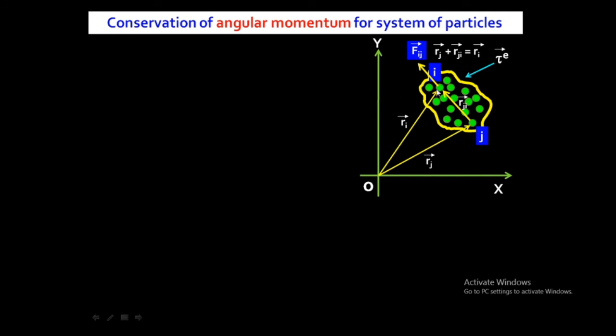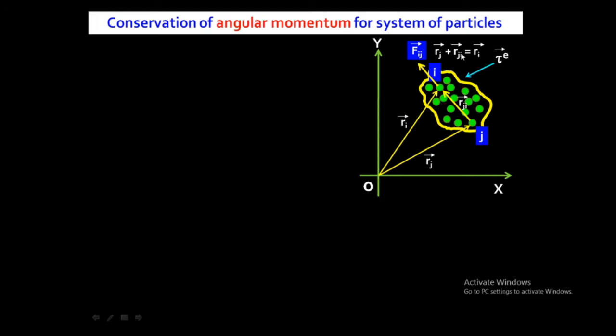We are considering this system of particles, and we are labeling two particles: the ith particle and the jth particle. The position vector associated with the ith particle is ri, and with the jth particle is rj. The line joining them is the position vector rji, and the internal force on the ith particle due to the jth particle acts along the same line, Fij.